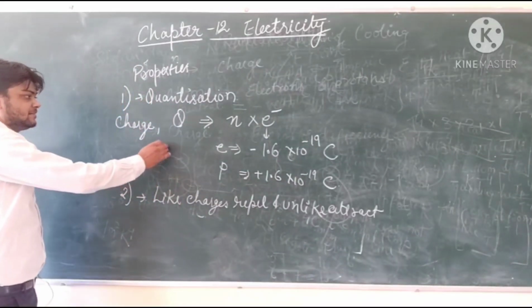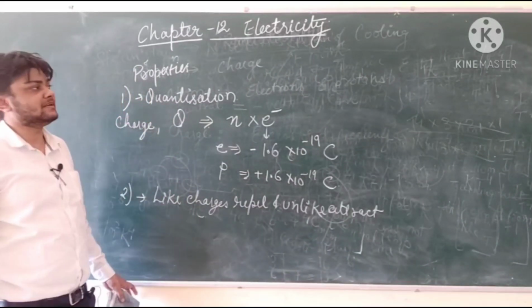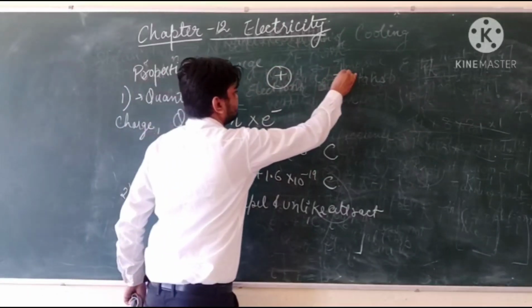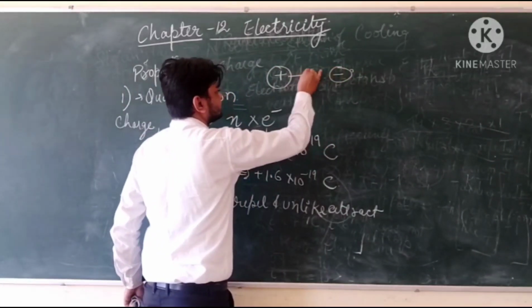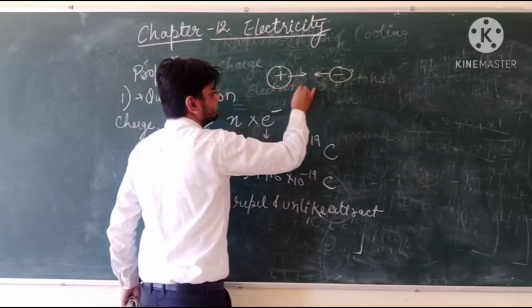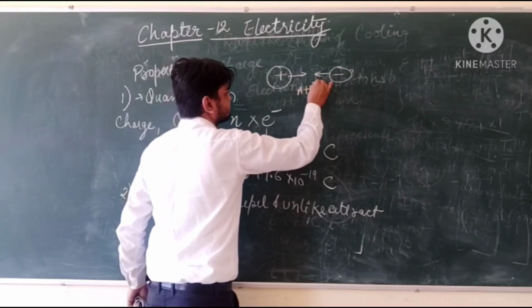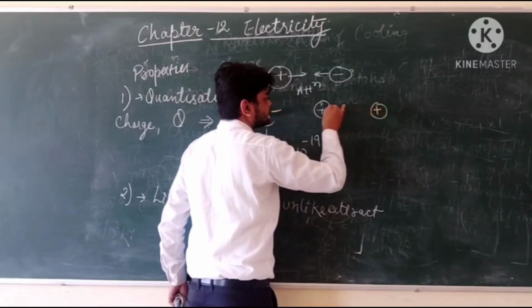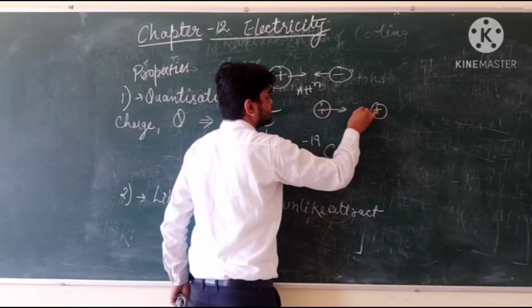If we bring an opposite combination like plus and minus together, the force between them will be attraction. If we bring a positive with another positive, repulsion will happen.